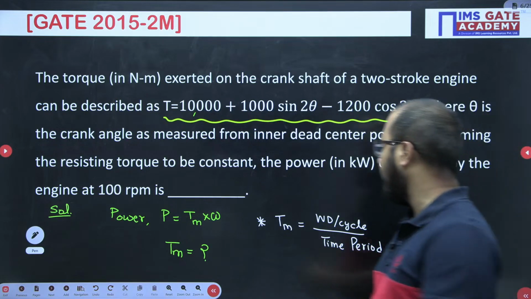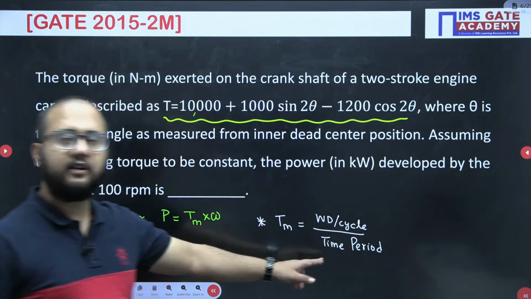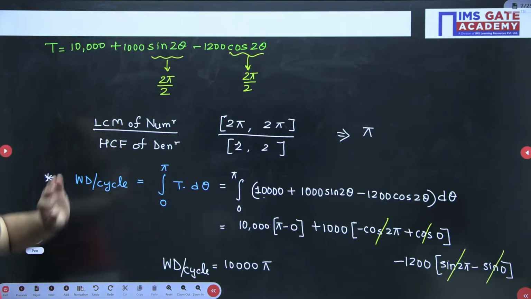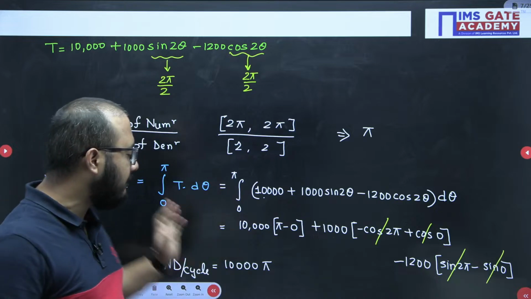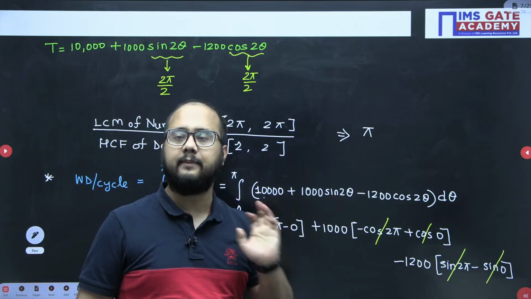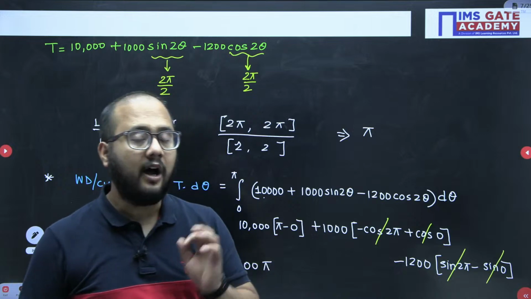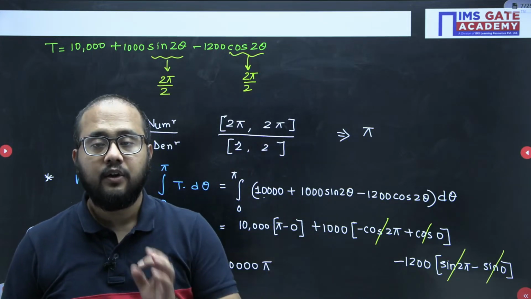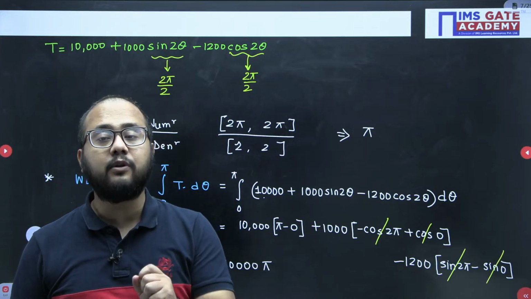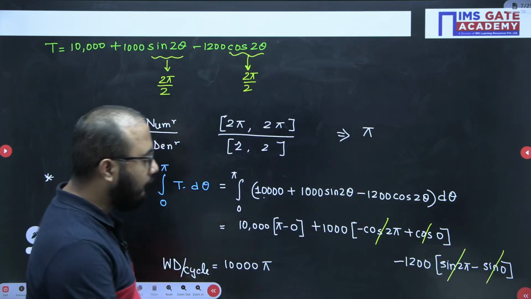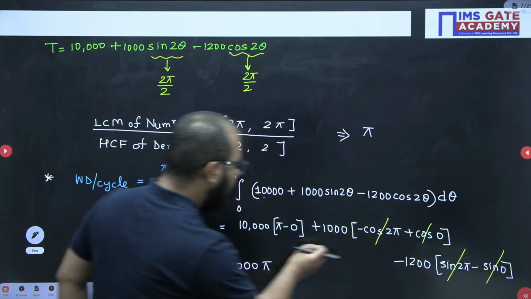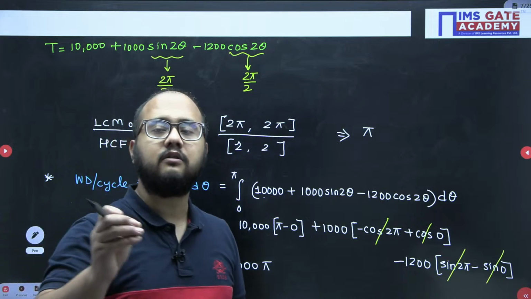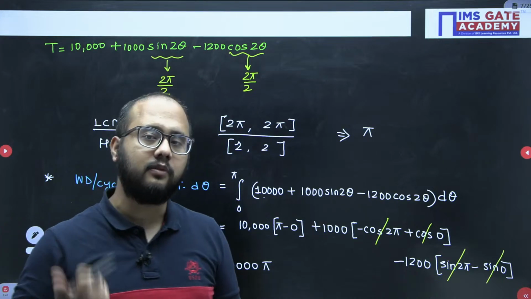And this formula I hope everyone will remember. Mean torque, work done per cycle divided by the time period. That is very easy. And what happens now? Most of the time while doing this integration, mistakes happen. So you have to be very, very careful while doing the integration part, because if you make a small mistake here, you will get wrong work done per cycle, and the mean torque will also be wrong, and then power will also be wrong.